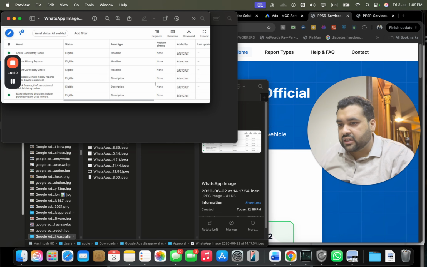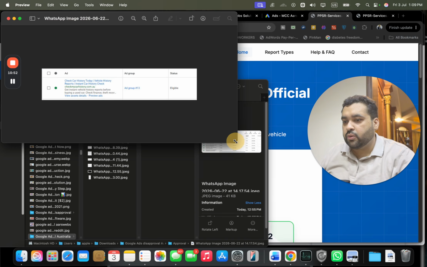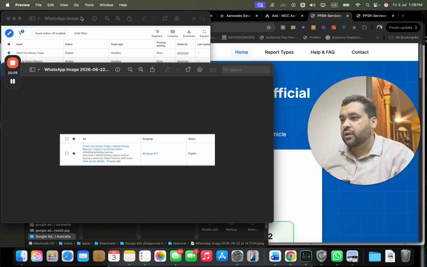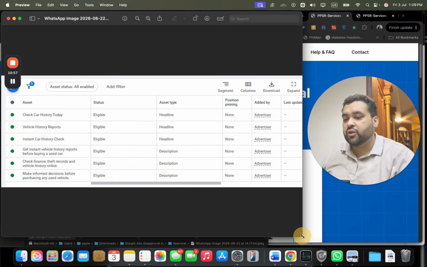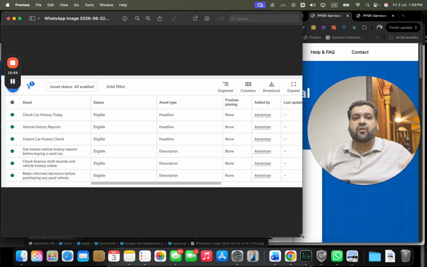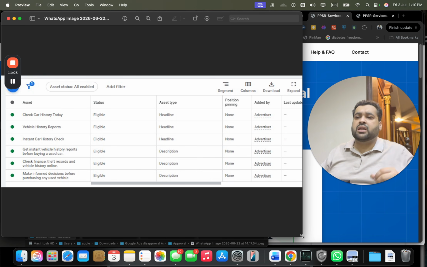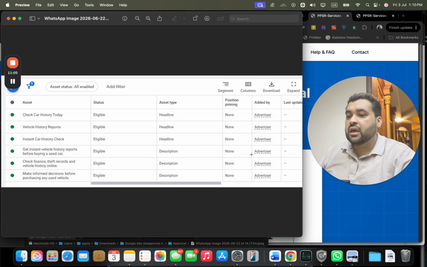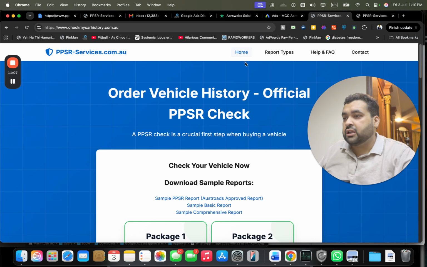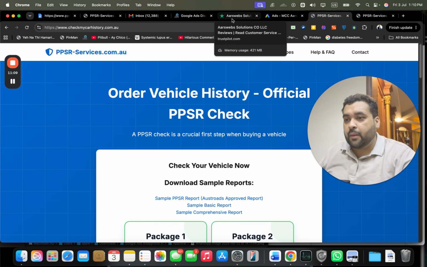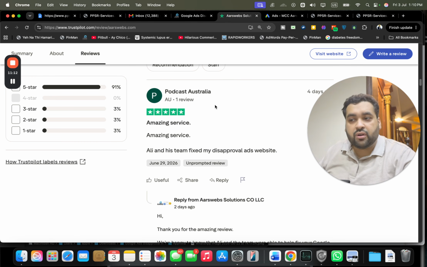The ad assets are now approved, eligible. You can see over here, it's very important: the website is now free of errors. We looked for broken links, spyware, malware, and all of the issues, and checked the coding inside elements for compliance, to get it approved and running. So this is now approved, and the client was very happy and gave us a very good review.